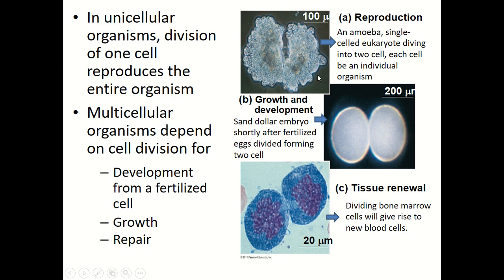So, as I mentioned earlier, in unicellular organisms, the division of one cell reproduces an entire organism, such as an amoeba. However, for a multicellular organism, the division of cells does not reproduce the entire organism, and it depends on cell division for growth and development from a fertilized cell, or for repair and tissue renewal, such as the dividing bone marrow cells that will give rise to new blood cells.